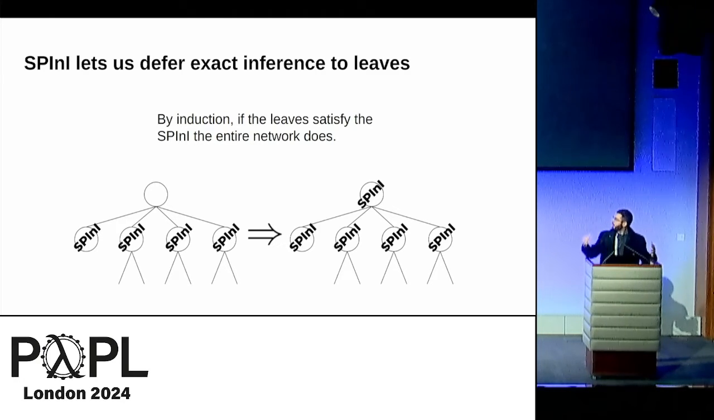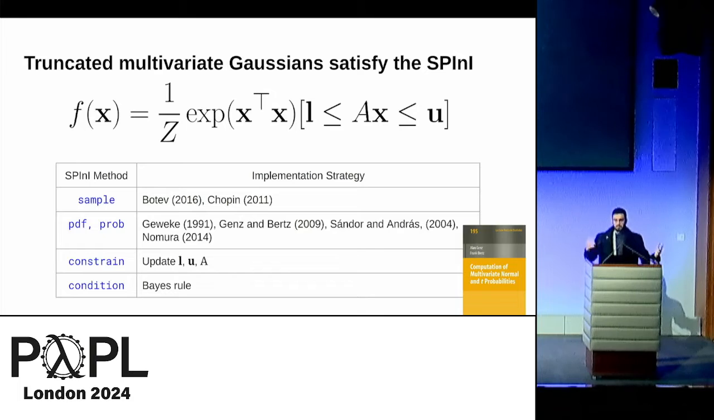And since these methods are reasonable things to want from a language supporting exact inference to implement, this is how we can see that we can unify exact inference in the framework of sum product networks using this interface. Now, what's an example class of distributions that satisfies this interface? Well, Gaussians are nice.